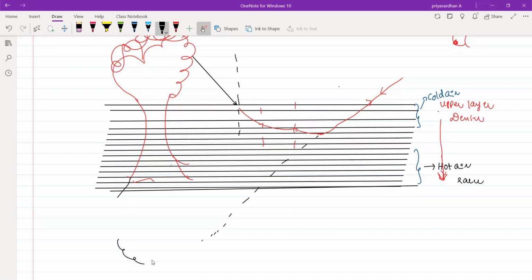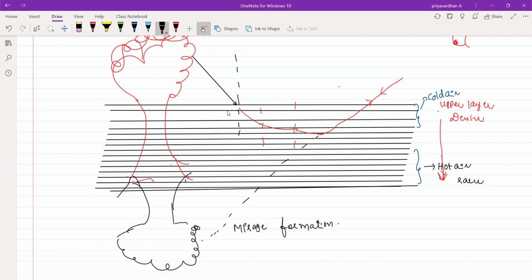You will see the top portion like this, like an image, a mirage formation. Like a mirror image kind of thing, you'll feel that there is some water. Not only that, in deserts or in summer seasons on the roads, we'll see this phenomenon.